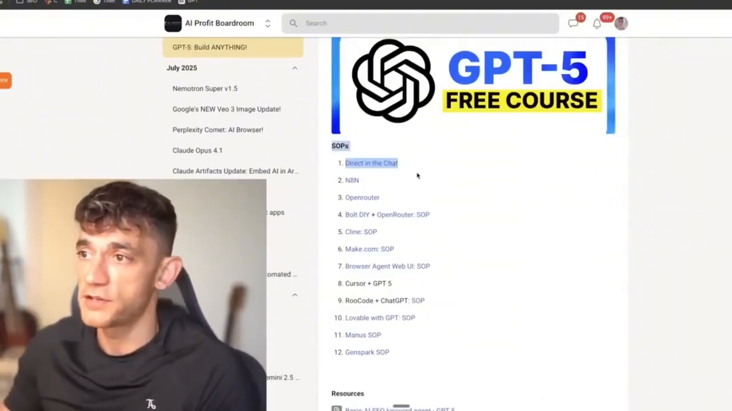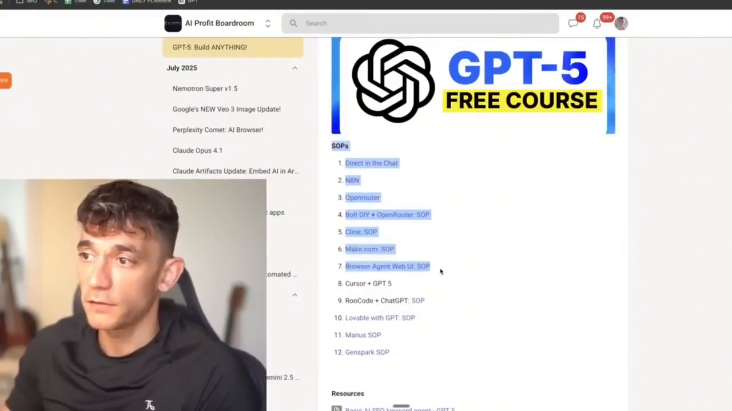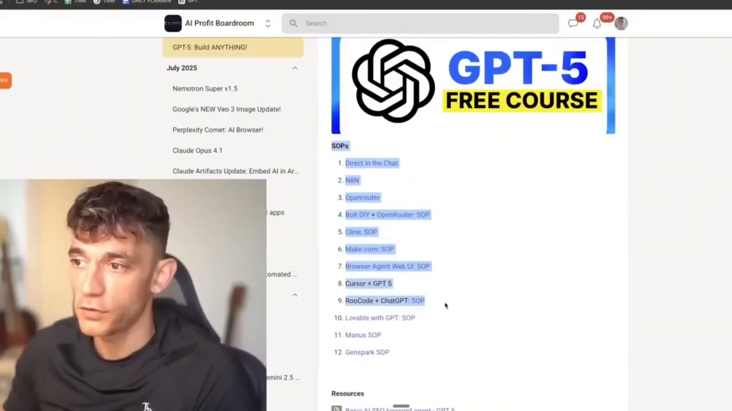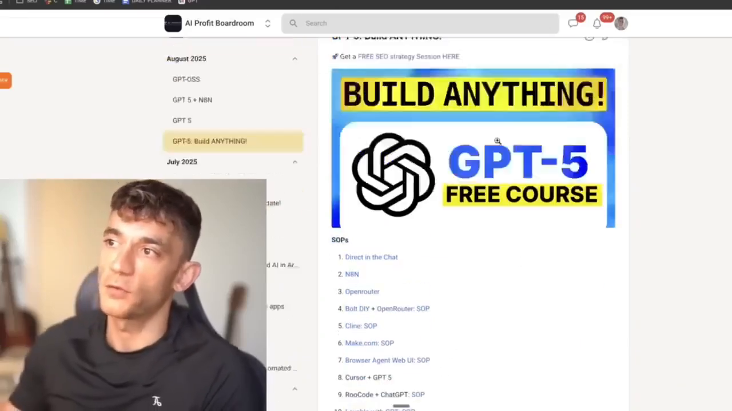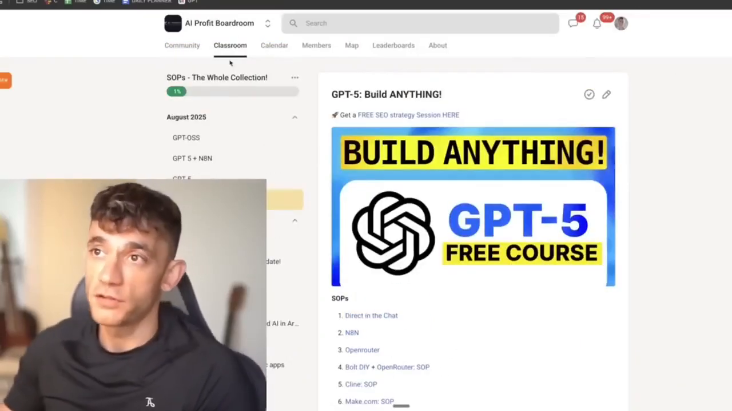So we've talked about directing the chat, N8N, OpenRouter, Bolt DIY, Cline and Make.com, the Browser Use Web UI agent, Cursor, Roo Code, Lovable, Manus, and GenSpark. 12 different ways to build anything you want with GPT-5.